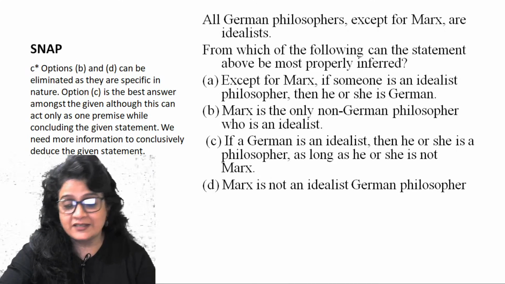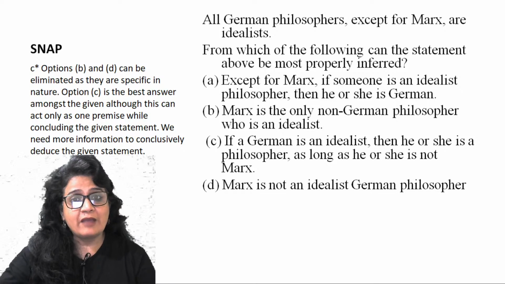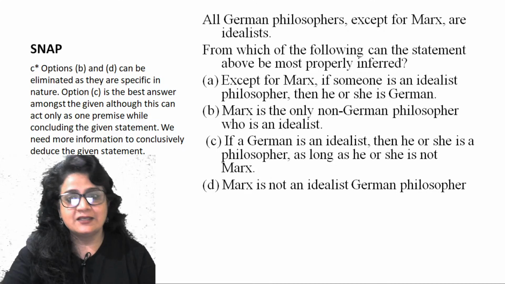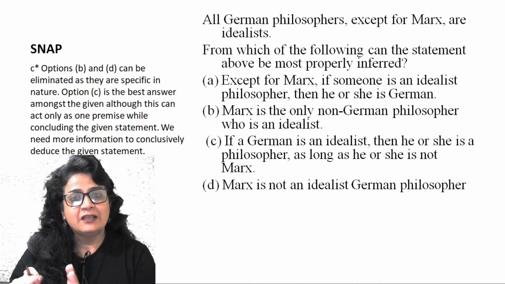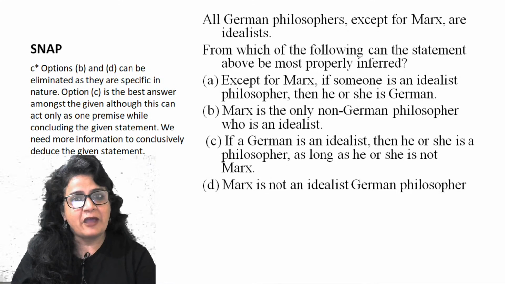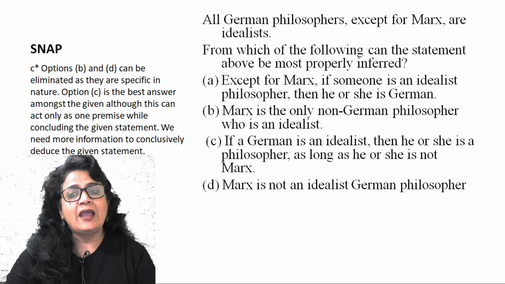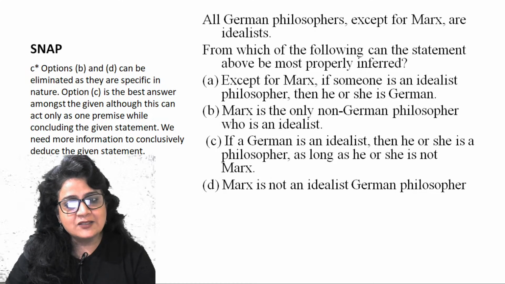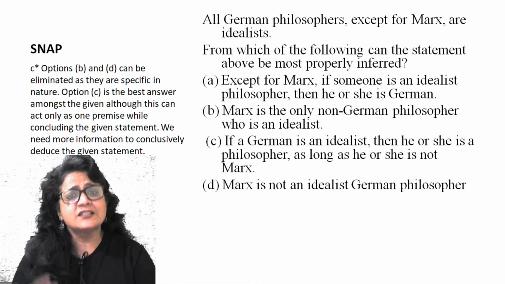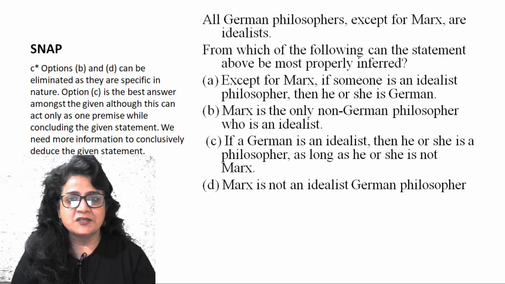Now let me paraphrase it. If a German is an idealist. Now German is an idealist, that's what we have been told by the situation. All German philosophers are idealists. So if a German is an idealist and he is a philosopher, so the author could have written this, if German philosopher is an idealist. So it would have been easier, but their job is to make it very difficult for you. So if a German is an idealist and he or she is a philosopher, as long as he is not Marx, because except Marx, every German philosopher is an idealist. So this is just the restatement of given statement, but in a very difficult, convoluted way.